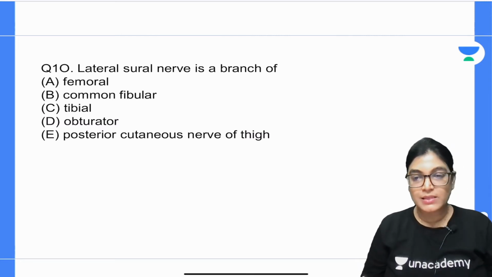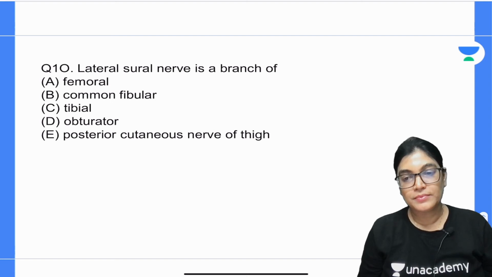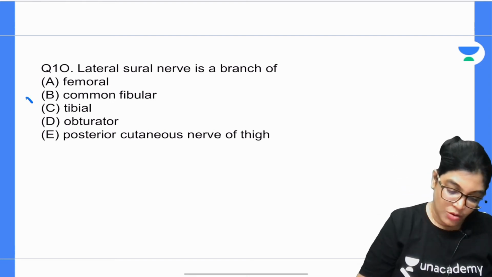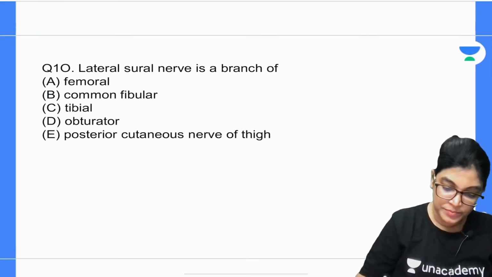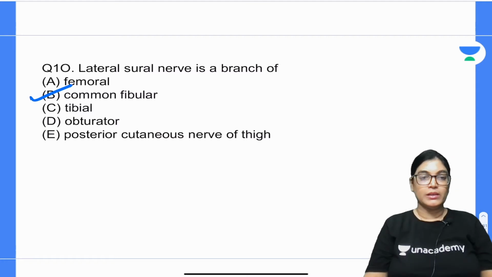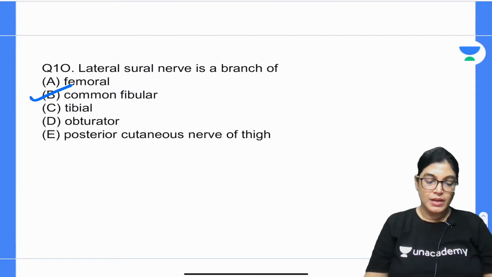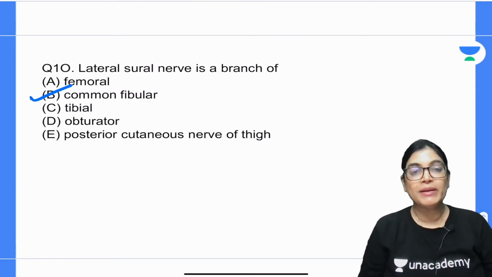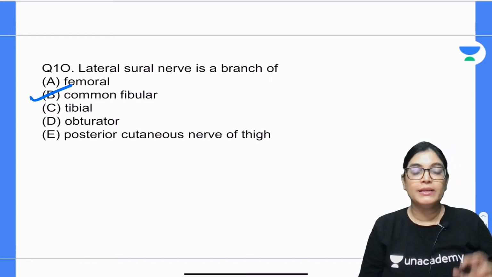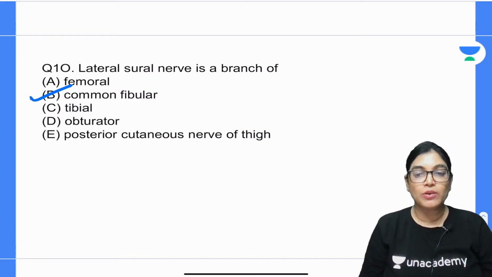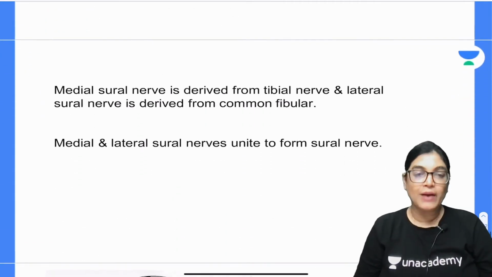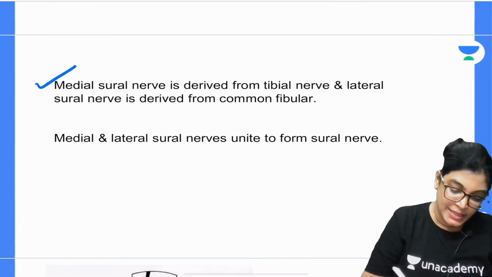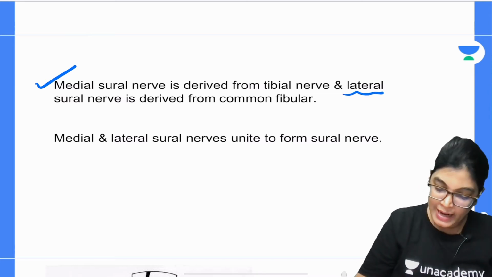Lateral sural nerve is a branch of... My dear aspirants, the correct answer is: the lateral one is a branch of the common fibular nerve. So for the 10th, the correct answer is B, common fibular nerve. Actually, the sural nerve is formed by medial and lateral sural components. Here the lateral one is a branch from the common fibular nerve. Let's see the explanation. We have 2 types of sural nerve, one is the medial sural nerve and the other is the lateral sural nerve.